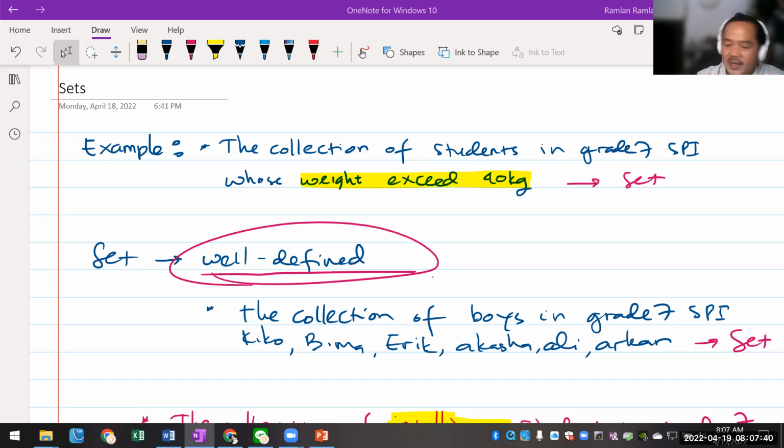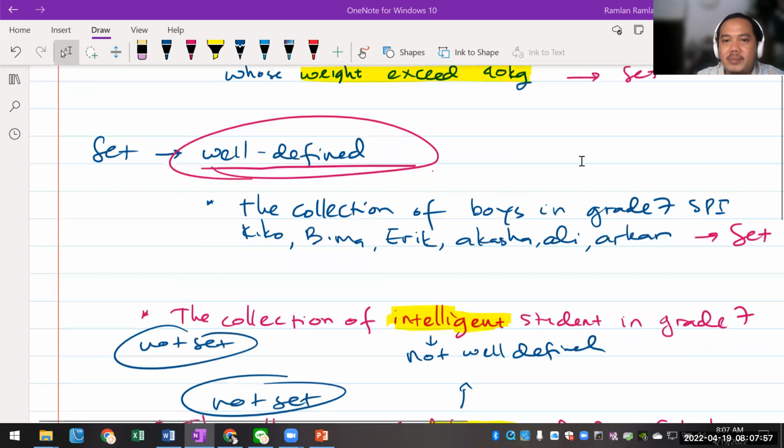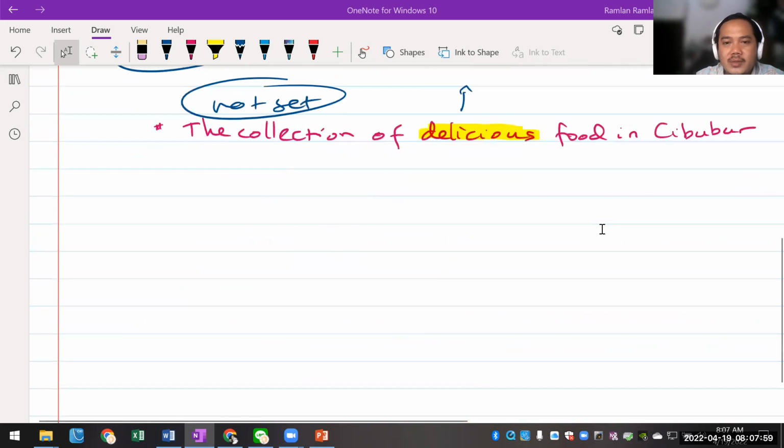Okay, now I would like you to write down an example that is not a set. Yes, now the one that is not a set. Please give one example. Earlier, there were two examples that I gave you.